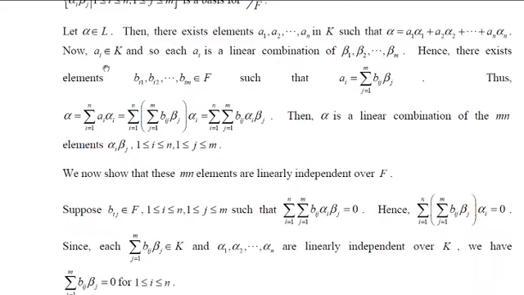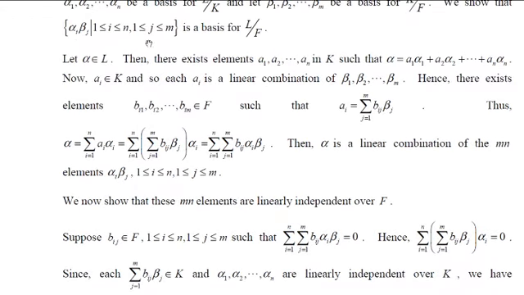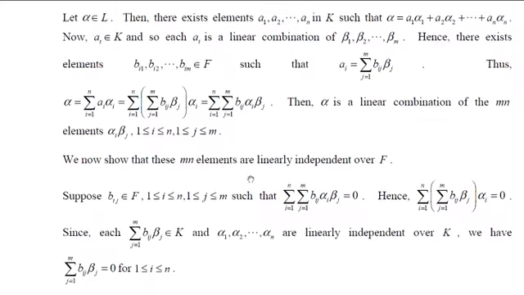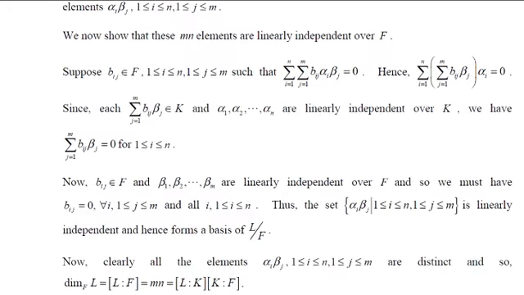So we have proved there are mn elements in this set which spans and is linearly independent over L. Therefore, this set forms a basis of L. Therefore, the dimension of L over F is mn. And we knew that mn is the dimension of L over K times the dimension of K over F. And this completes the proof.